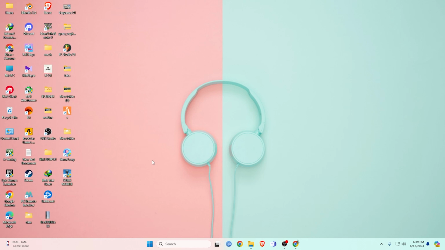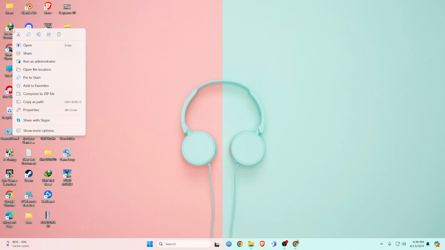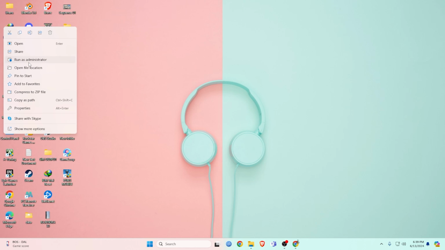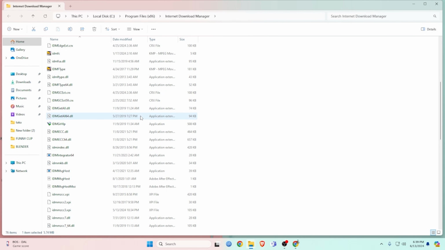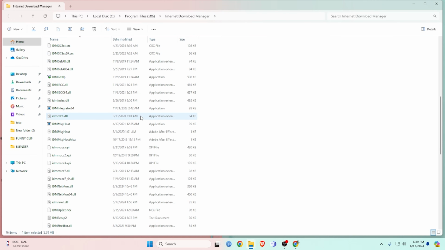Go to your IDM software and open File Location. Scroll down and search for idmgcext.crx.